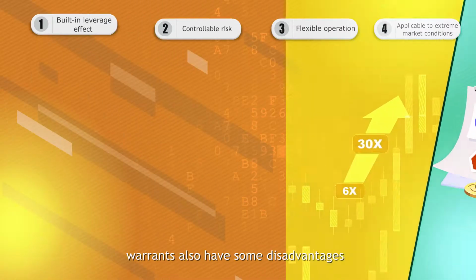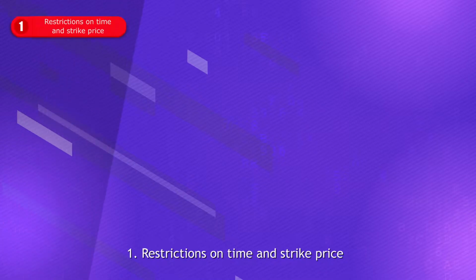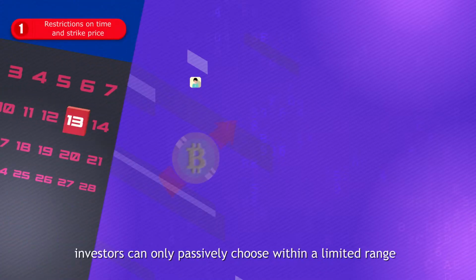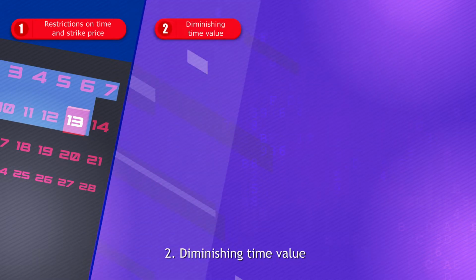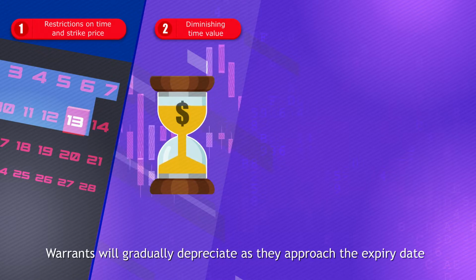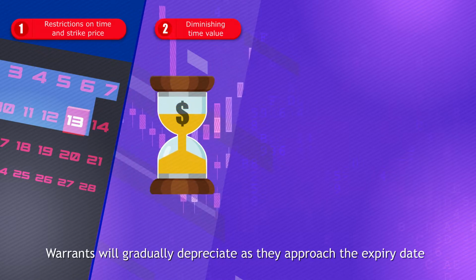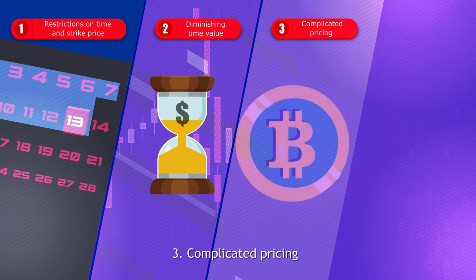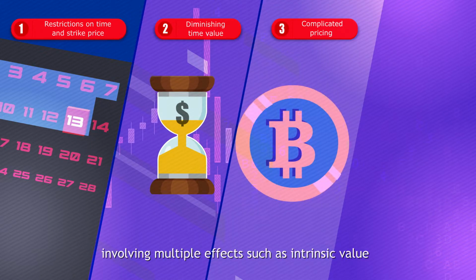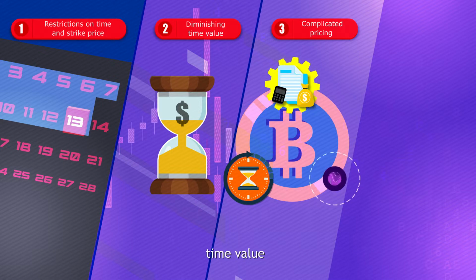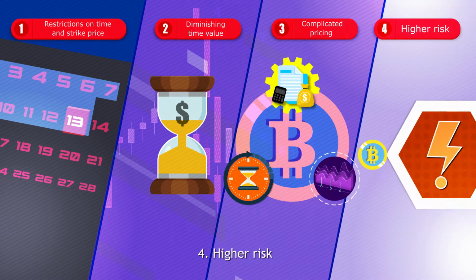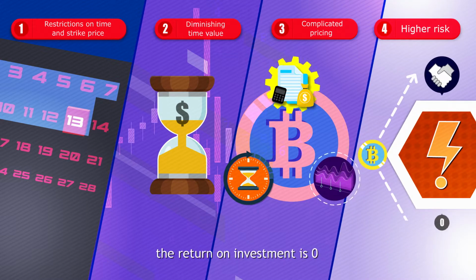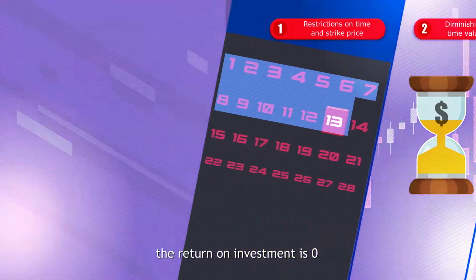Similarly, warrants also have some disadvantages. 1. Restrictions on time and strike price. Investors can only passively choose within a limited range. 2. Diminishing time value. Warrants will gradually depreciate as they approach the expiry date. 3. Complicated pricing, involving multiple effects such as intrinsic value, time value, and implied volatility. It is difficult to calculate expected profit. 4. Higher risk. If the strike price is not reached, the return on investment is 0.